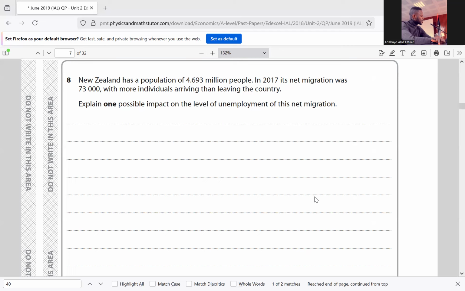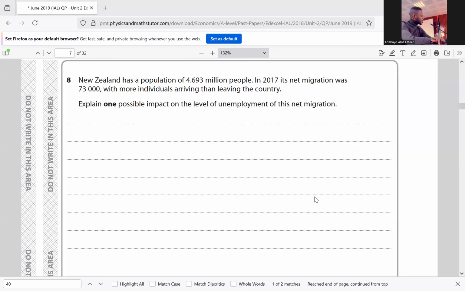I think the point here is clear. We're talking about the unemployment rate. Unemployment is a situation whereby people who are willing and able to work could not secure a job. Net migration is immigration minus emigration. Immigration is the total number of people who come into a country, and emigration is the total number of people who leave a country, who go out of a country.